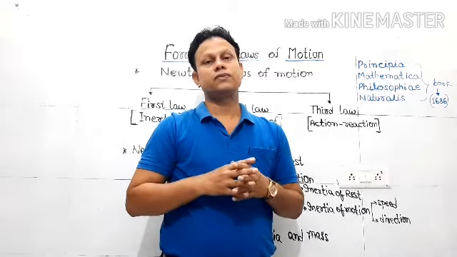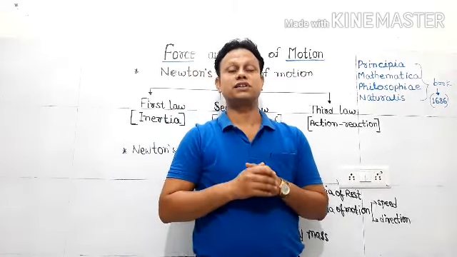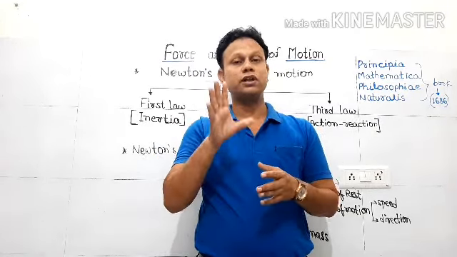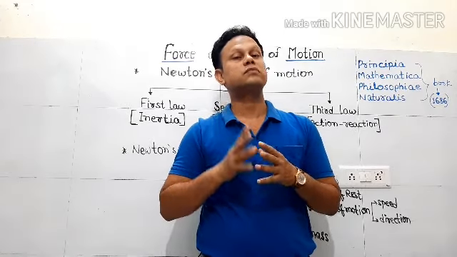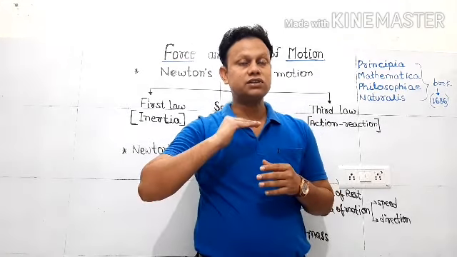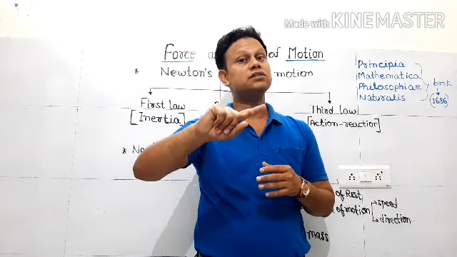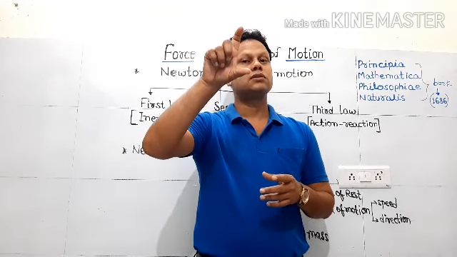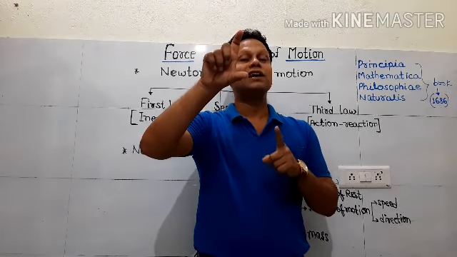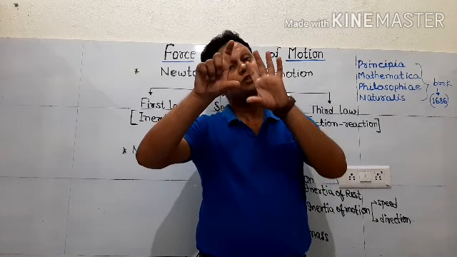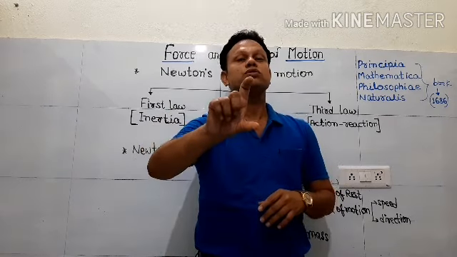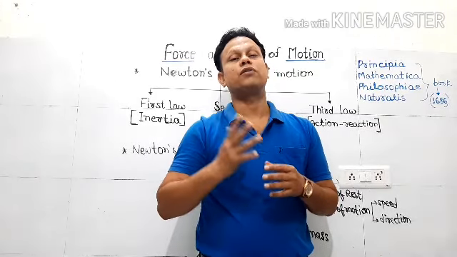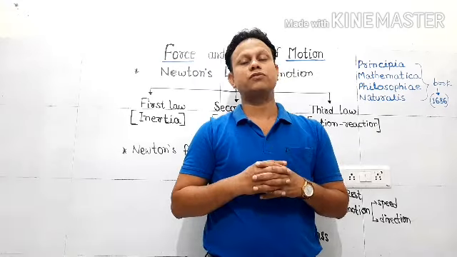Why does it happen? Due to inertia of rest. That means all the coins have the inertia of rest before being hit by the striker. But once the striker hits the lowest coin, its inertia changes due to unbalanced forces applied on it. But the rest of the coins stay intact because they have a tendency to continue their state of rest. So sometimes they maintain their position and they do not fall. So this is an example of inertia of rest.